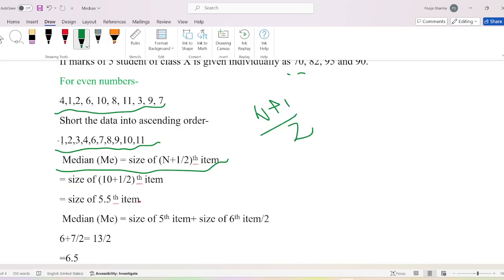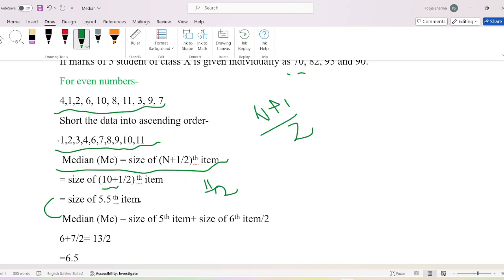Here n is 10. How many numbers are there? 1, 2, 3, 4, 5, 6, 7, 8, 9, 10. So I have written here 10 plus 1, that is 11, divided by 2, that is 5.5 item.